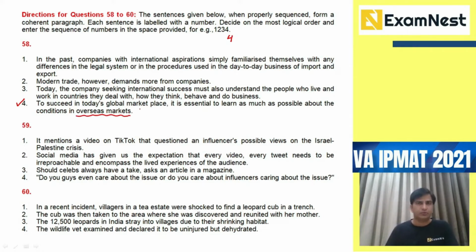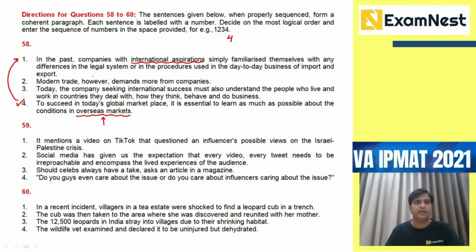So this introduces the subject of how you can get success. Now we are talking about the past. We are relating with the first sentence, which says in the past, companies with international aspirations. So we are talking about overseas markets here, and now we are focusing upon the companies with international aspirations,